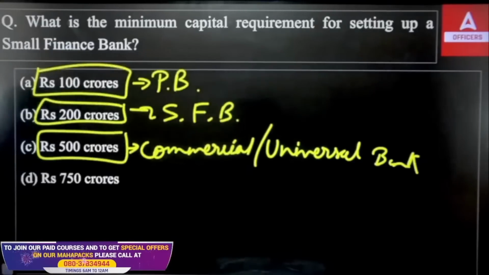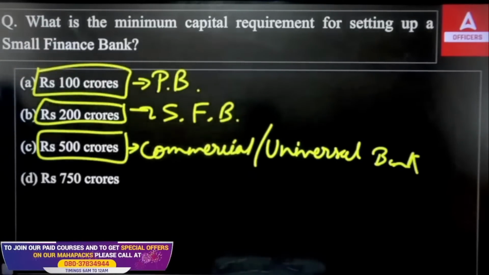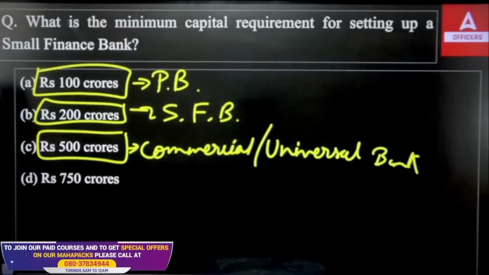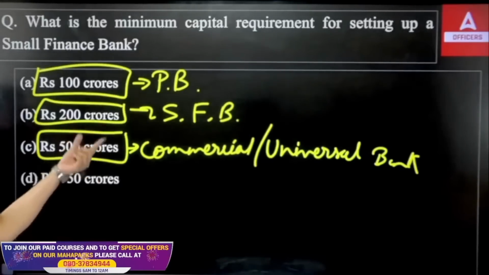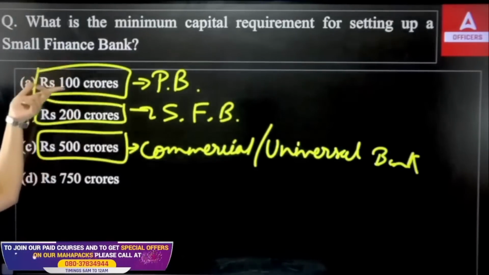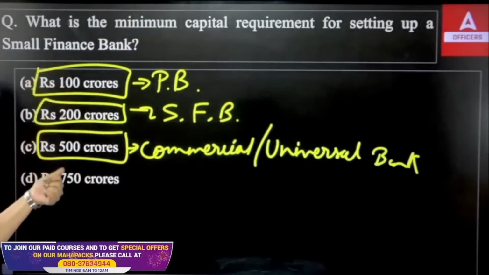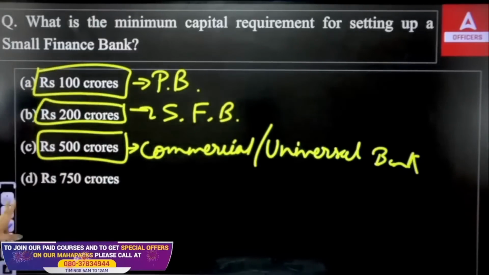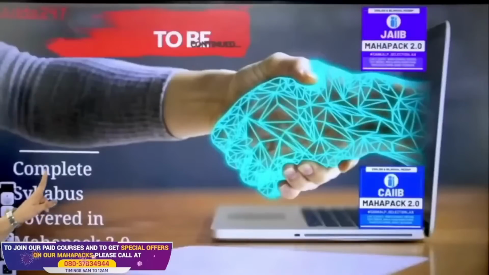When the small finance bank was introduced along with the payment bank, its initial capital was 100 crore, like the payment bank has right now. But its initial capital has been increased by RBI. Now it is 200 crore. So payment bank 100 crore, small finance bank 200 crore, commercial bank or universal bank 500 crore. Do remember all these three. So the right answer is option B.